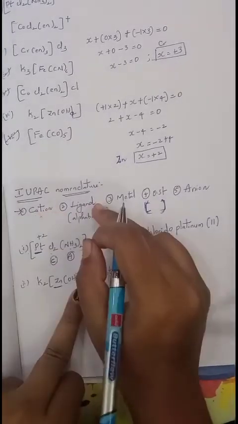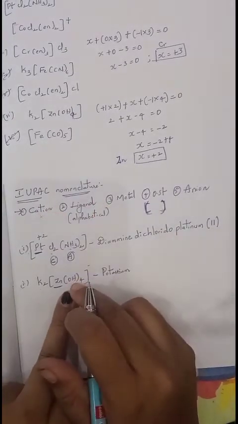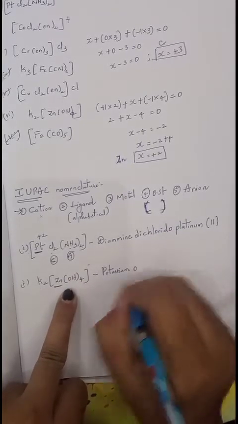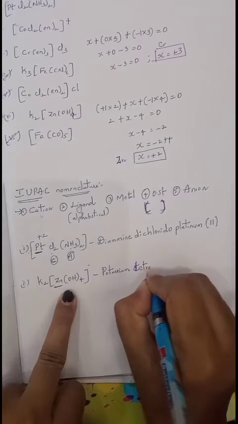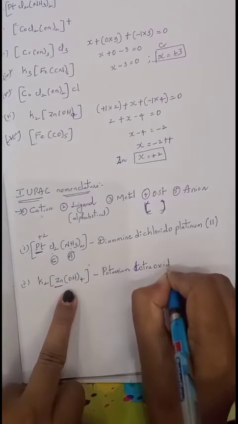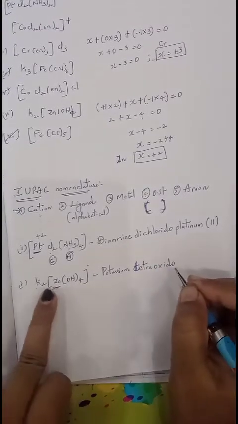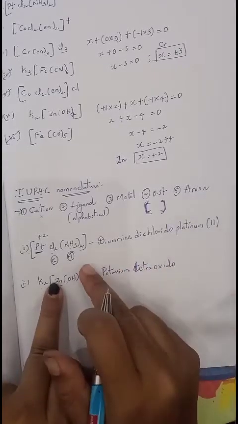Then after the cation, the ligand name. What is the ligand? Only one ligand is present, that is oxido. How many oxidos are there? 4. Then use the word tetra. Tetraoxido. Okay. Zinc. Now zinc is present in an anionic complex.